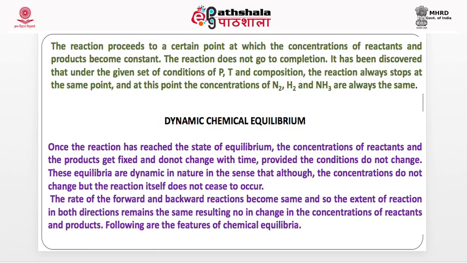Now what happens? In chemical equilibrium, the reaction has not ceased to occur. The reaction is still occurring, but the rate of forward reaction is equal to the rate of the backward reaction. So despite the reaction occurring in both directions, the concentration of the reactants and products do not change. This is called dynamic equilibrium.